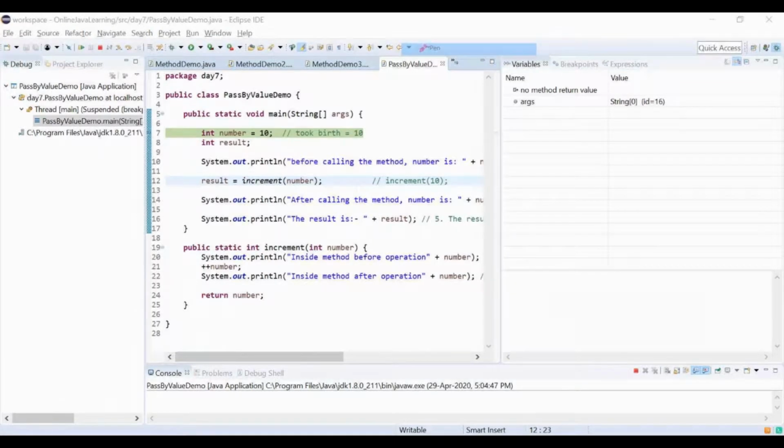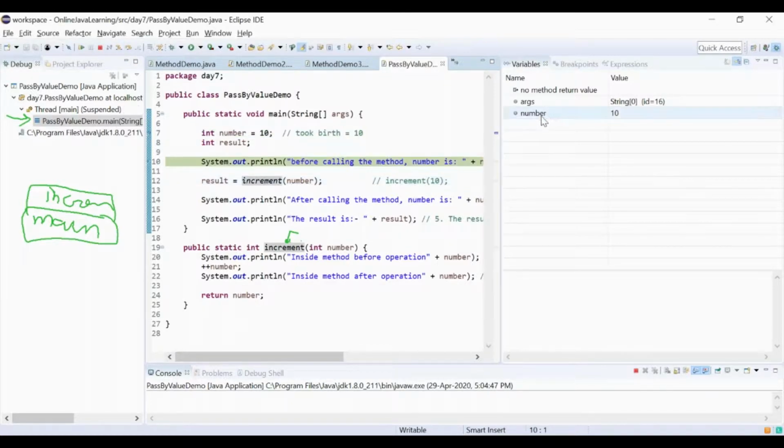The very first day I told you, this stack is created. One more stack would be created when this method comes into existence on top of this main. This is the main stack right now you are seeing, and on top of this, after some time, this increment stack will also come. I'll show you. So just press F6 now.